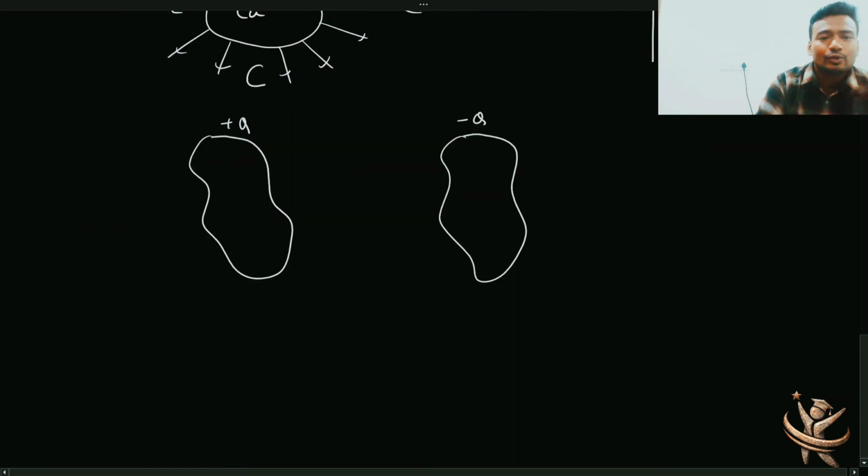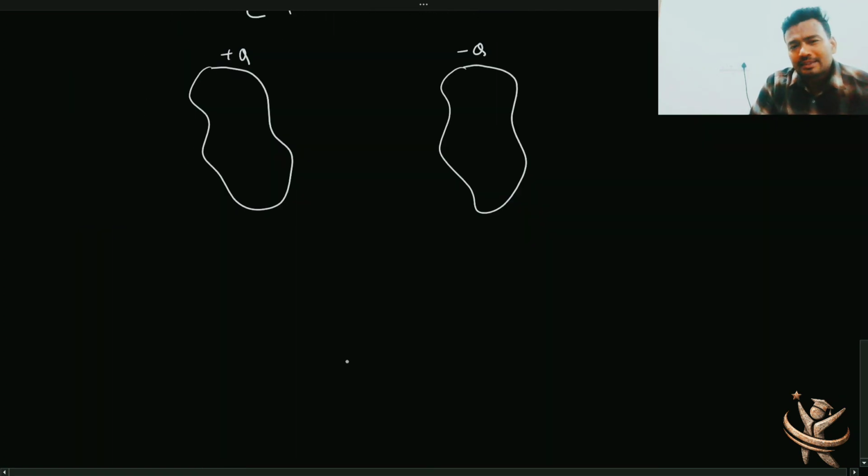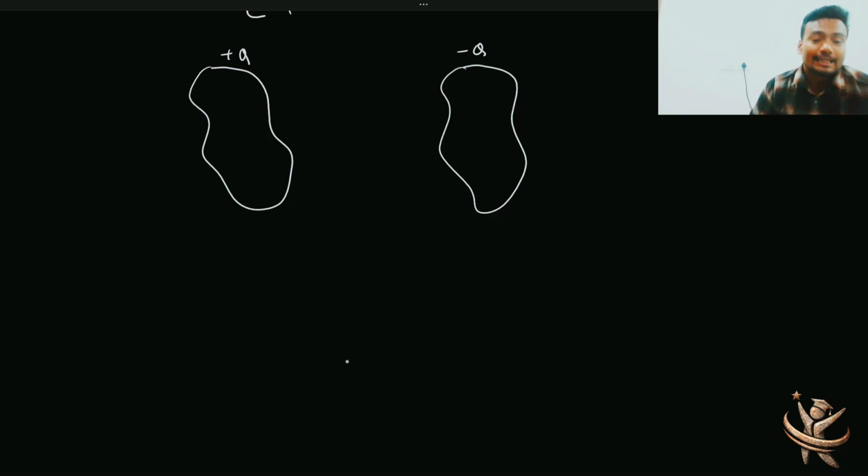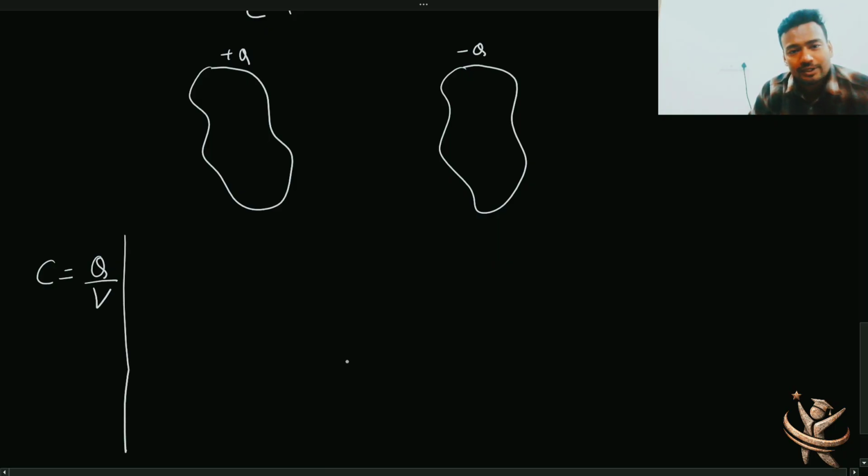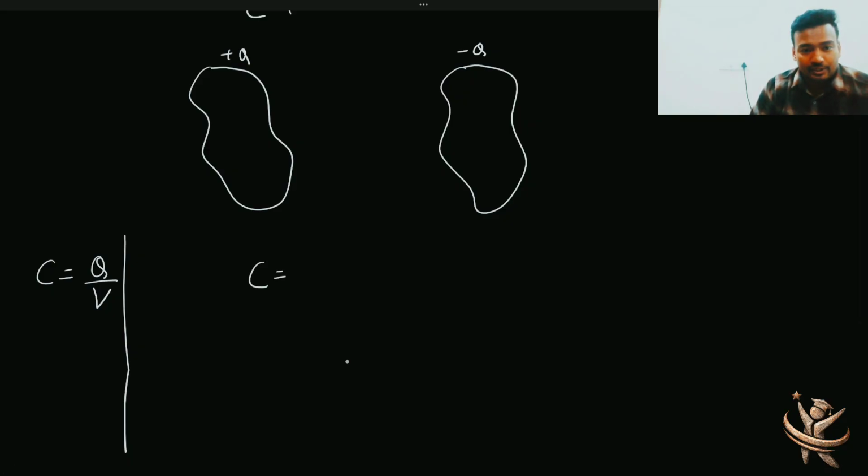Okay, so if I take two conductors, सिंप्लिसिटी के लिए एक को positive और एक को negative charge दिया, इस case में आप capacitance कैसे define करेंगे? So isolated के लिए बेटा, I already told you the formula, the charge over body divided by its potential. Leave it, that is for isolated. Now इस case में क्या काम करना है आपको? The formula will change. C equals Q, you can take any one of the charges, better to say just the magnitude of charge here, divided by potential difference.